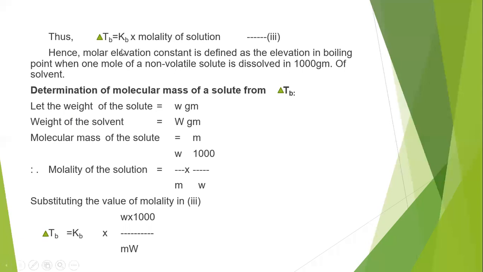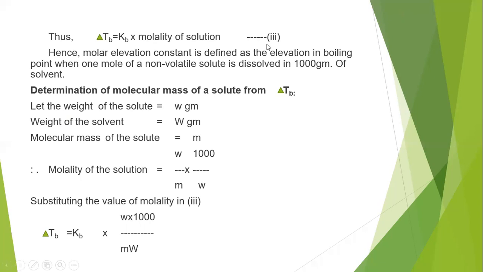That we can define using this formula: elevation in boiling point, delta TB, equal to Kb into the molality of the solution. Kb is nothing but the ebullioscopic constant, or molar elevation constant.